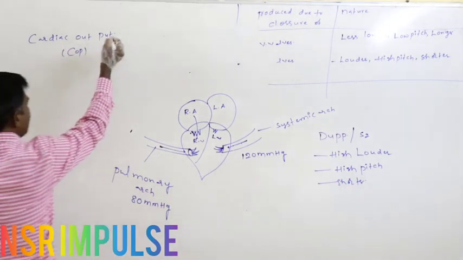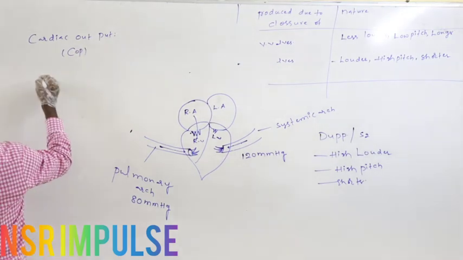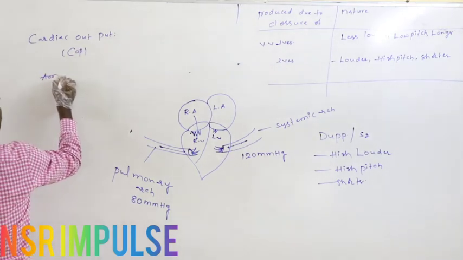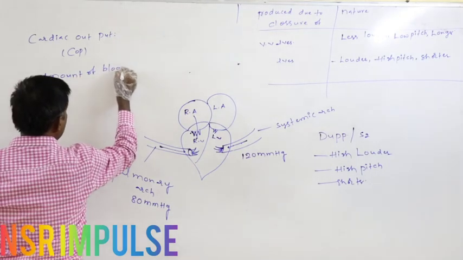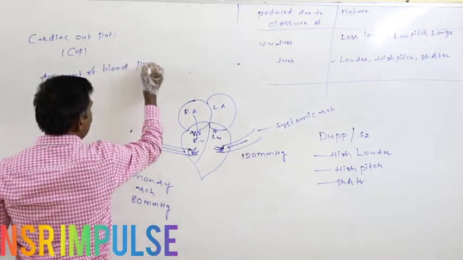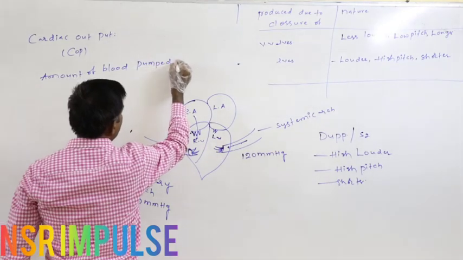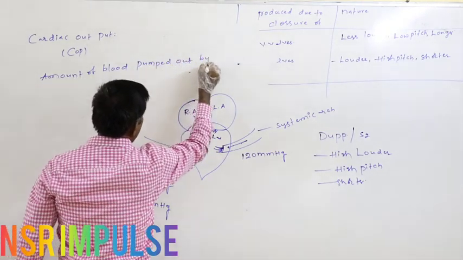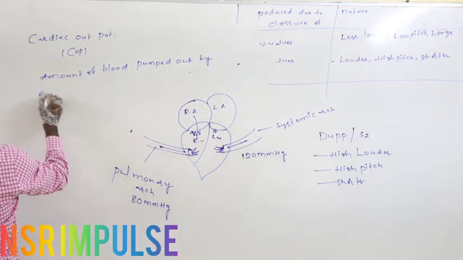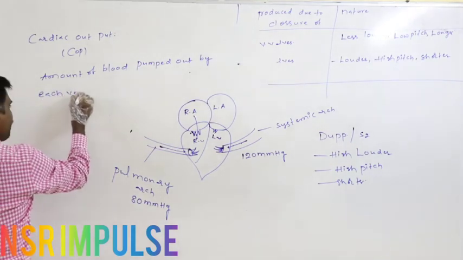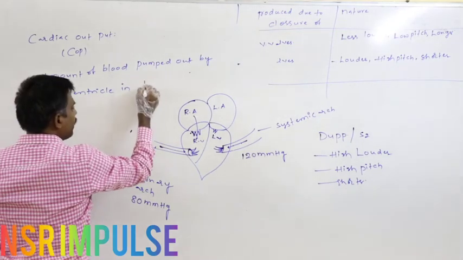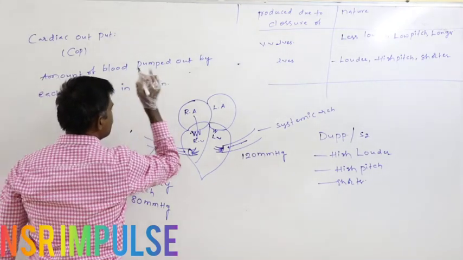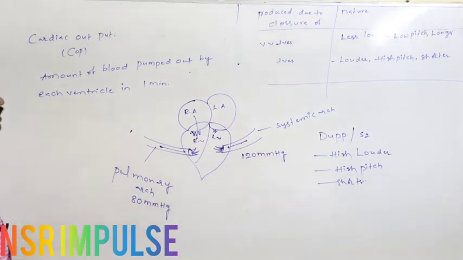So cardiac output is the amount of blood pumped out by each ventricle in 1 minute.